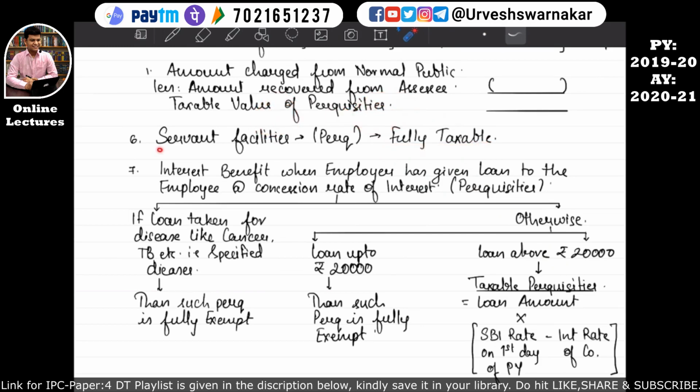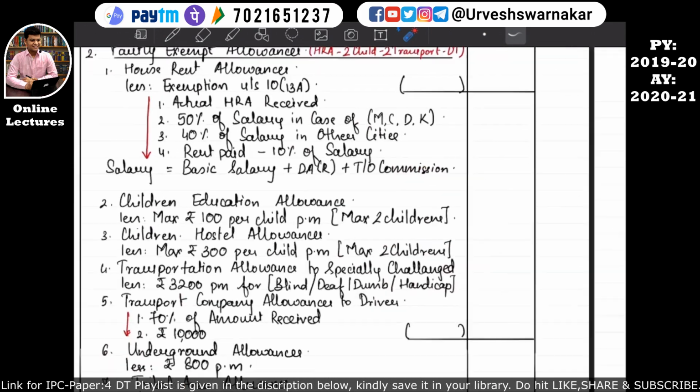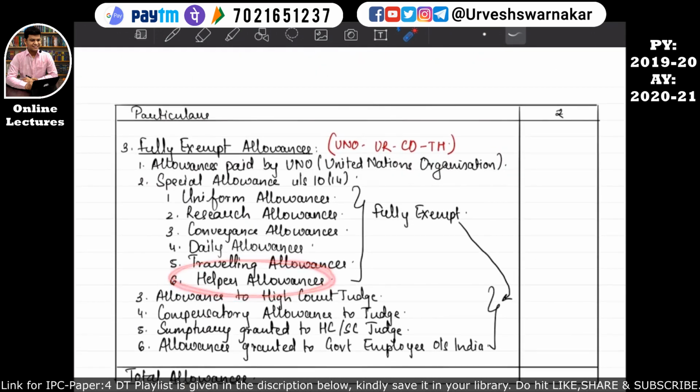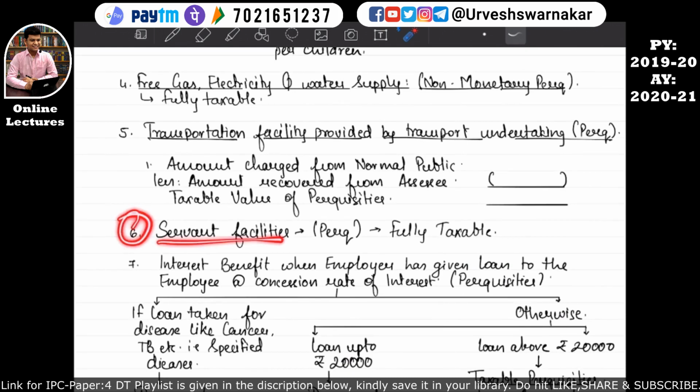Many times students mix this servant facility with the allowances in working note number 1, where we had studied helper allowances. In the fully exempt category we have studied this helper allowance. So they mix this helper allowance with this part number 6, servant facility, and they consider this servant also as fully exempt. This will create a huge mistake in the exam. Please do not do that, because in the exam there is no marking for the steps. If you put a wrong figure, the final answer will come wrong. So always be patient and learn all the acronyms that I have given, so that you do not make such silly mistakes.